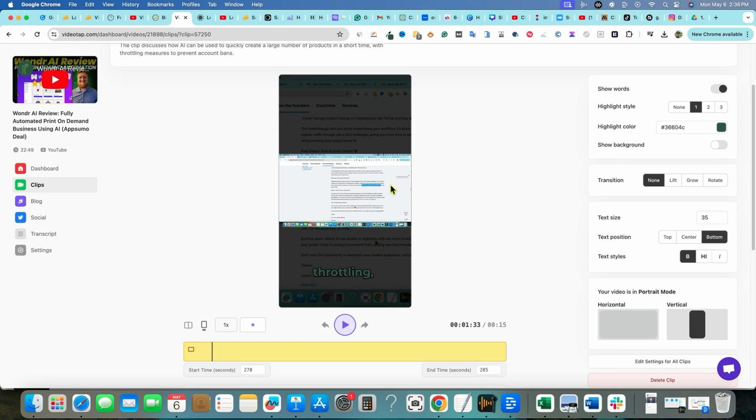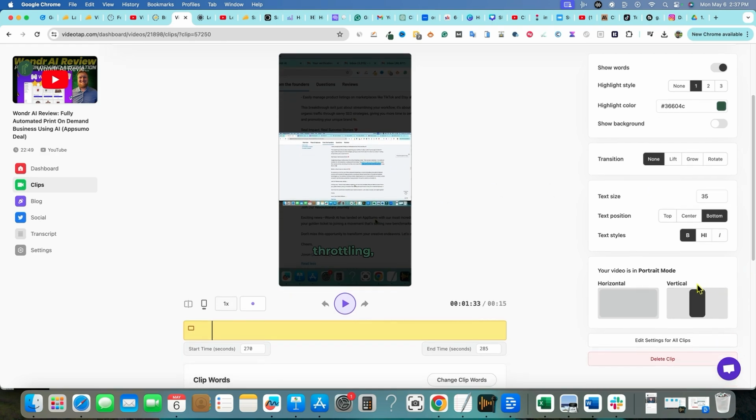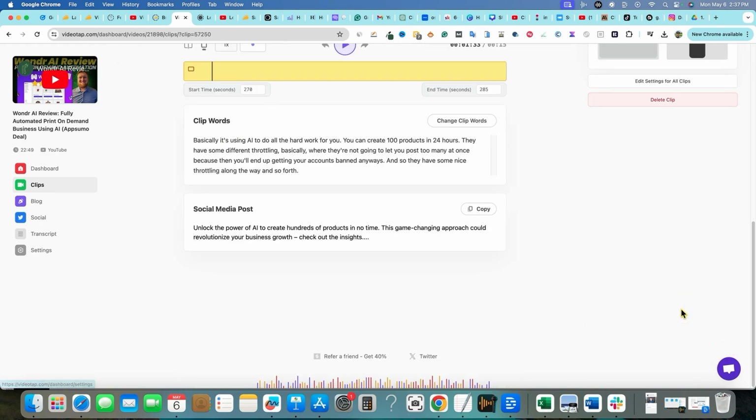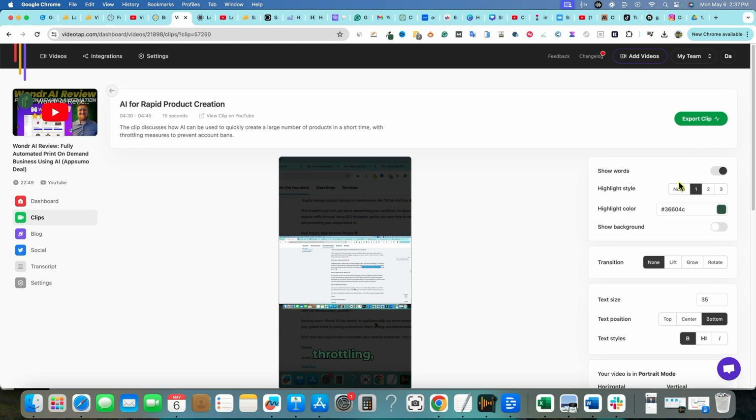And you know what, to be honest, these types of videos do just fine. It's enough. People can see what you're doing on the screen. It's enough to still get views and grow your accounts. But like I said, Opus Clip does a little bit better job, even at the screen, at zooming in on where you're at on the screen and so forth. But nonetheless, I love that option to be able to select vertical and apply this to all clips. We should be able to apply this to all the current clips on this video itself. And so once you find one that you like or whatever, then you can go export clip.